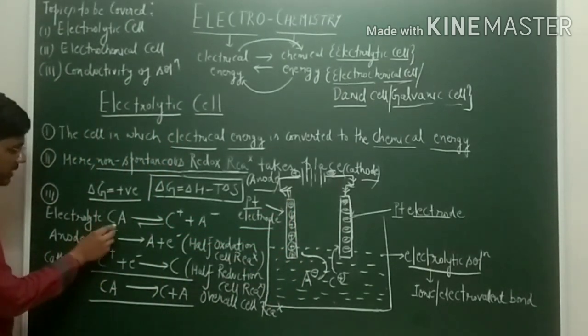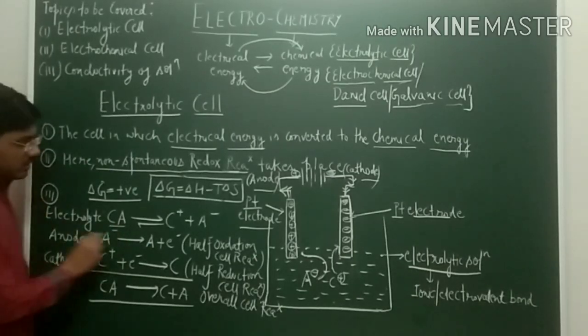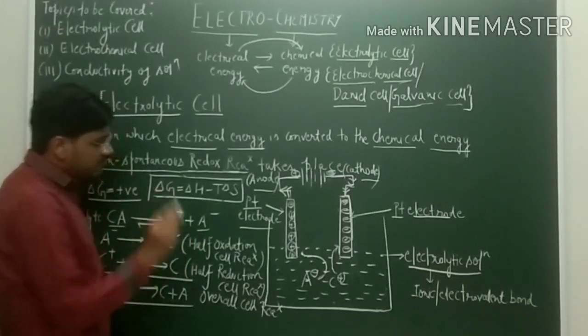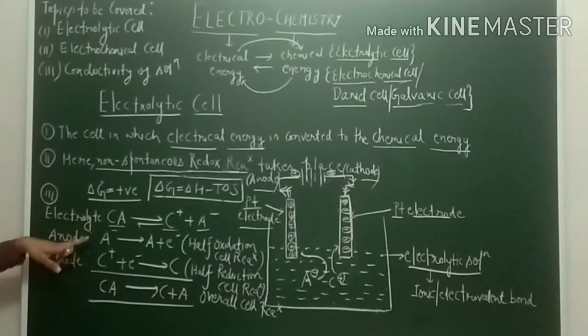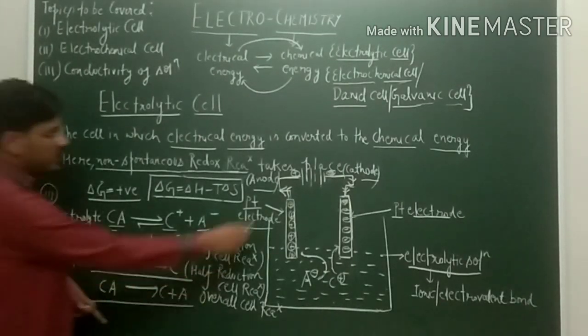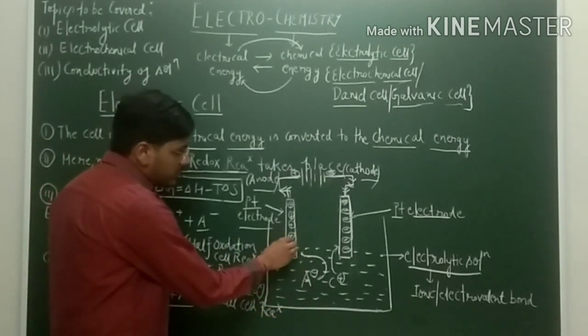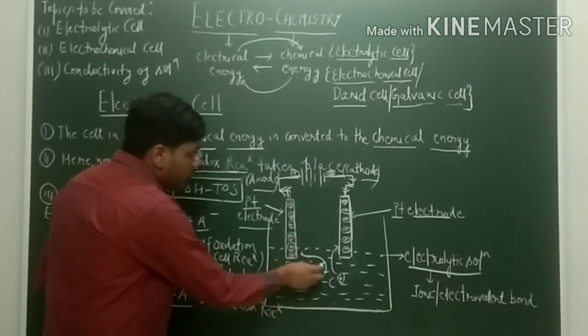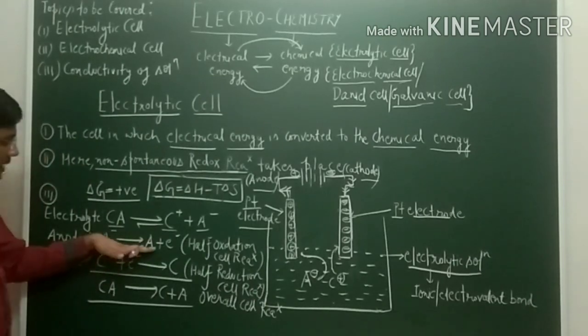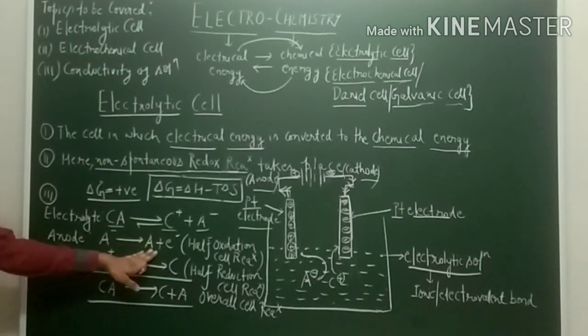Now here we have the electrolyte CA. It will get dissociated to form C plus and A negative ions. At the anode, which is positively charged, what is happening? This A negative ion moves towards it, and on reaching there, what will happen? It will lose the electrons.